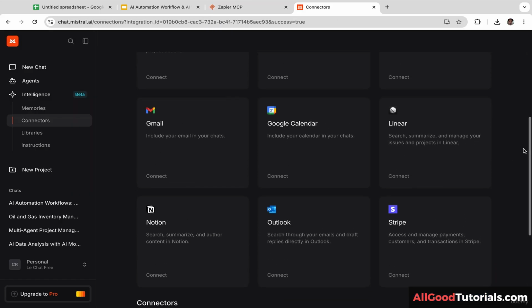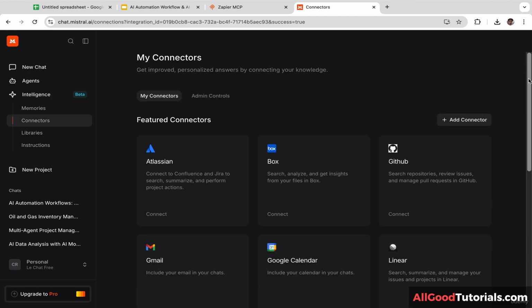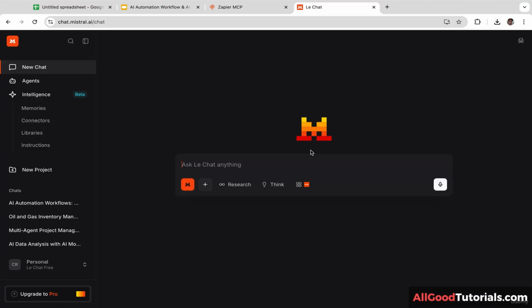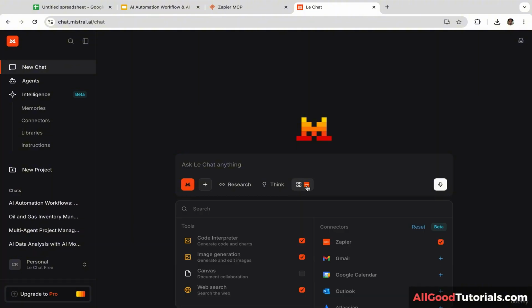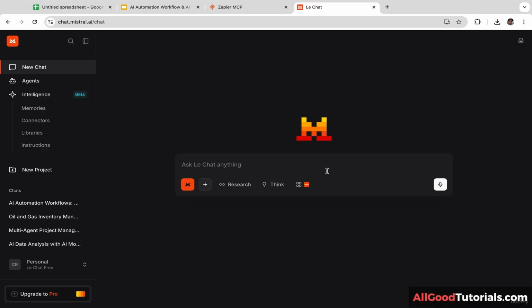Okay, now we are going to try this MCP server and make sure it is working. So let's click new chat. And now we are going to use the Zapier MCP. So let's click this. And we are going to type in the prompt.